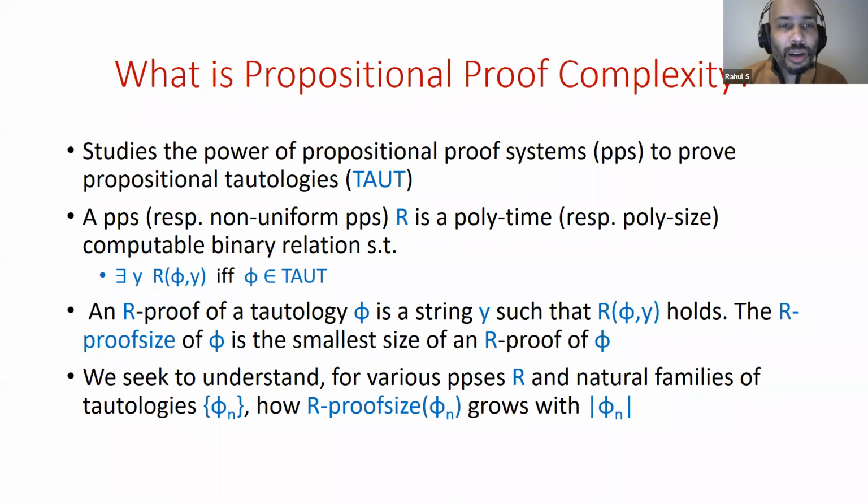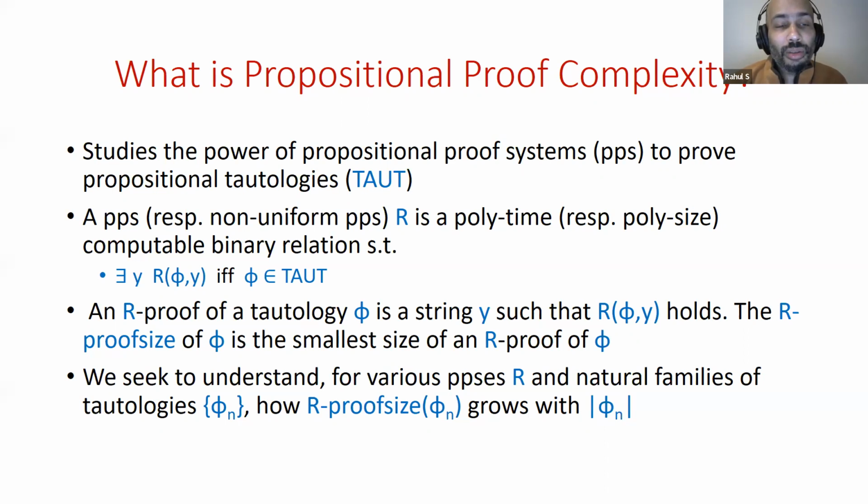So given R, an R proof of a tautology phi is a string Y such that R of phi, Y holds. And we're interested in the smallest such string. So the R proof size of phi is the smallest size of an R proof of phi. And we are interested in studying, for various propositional proof systems R and for natural families of tautologies phi_n, how the proof size with respect to the proof system R grows with the size of the formula.